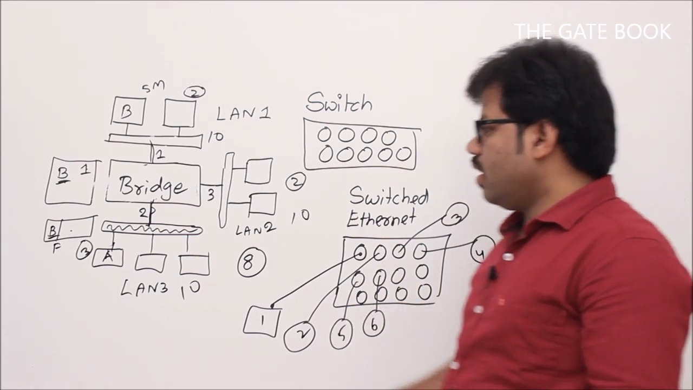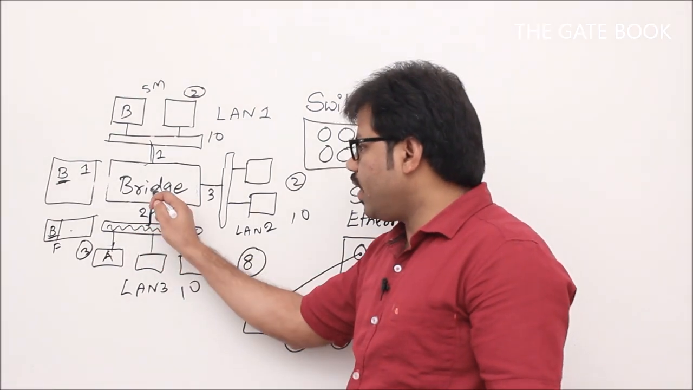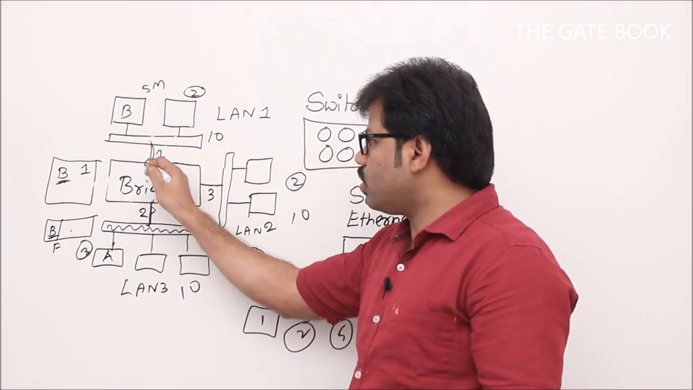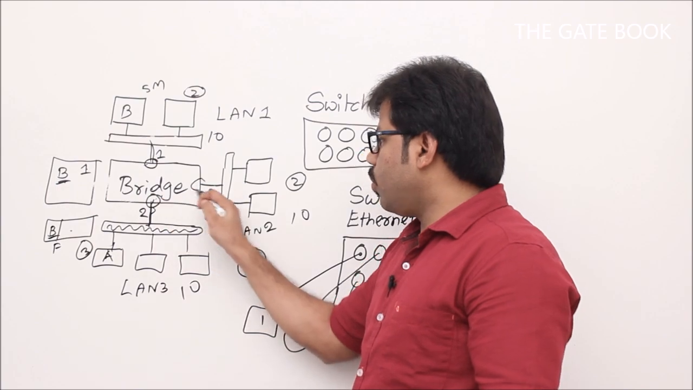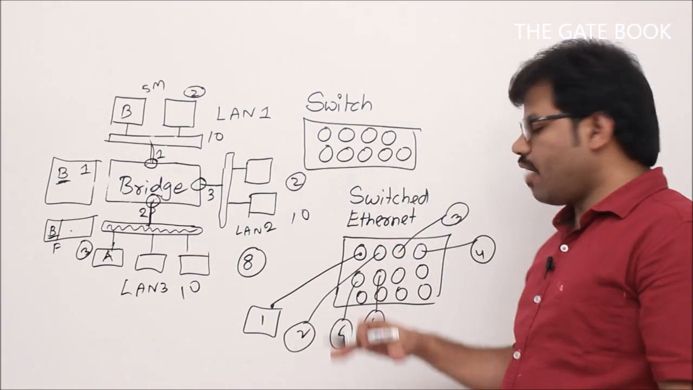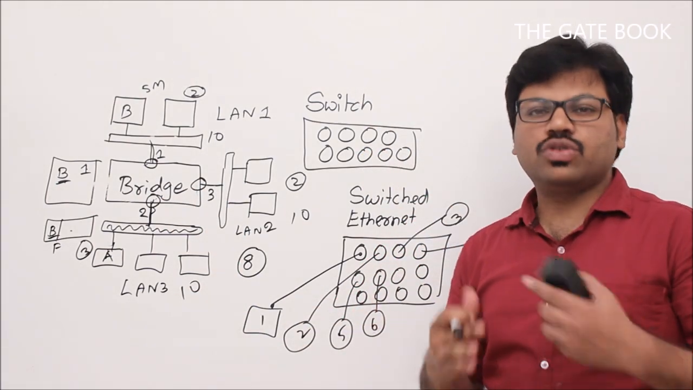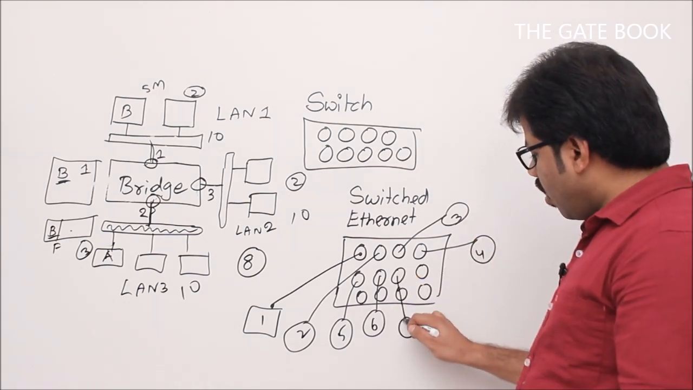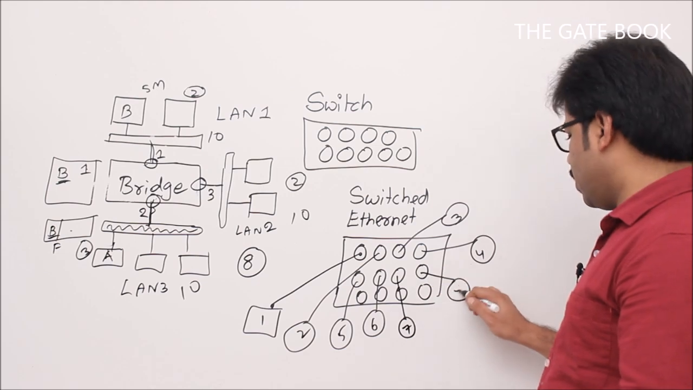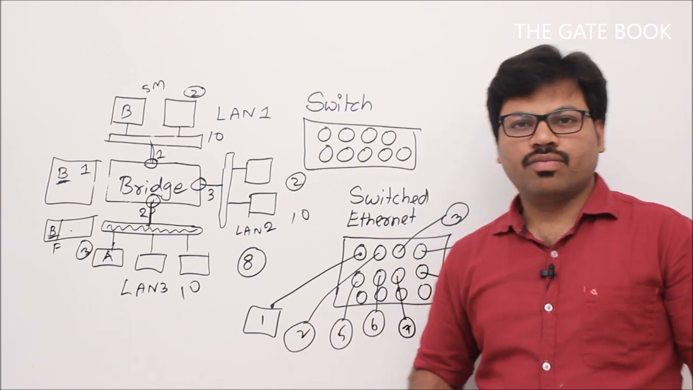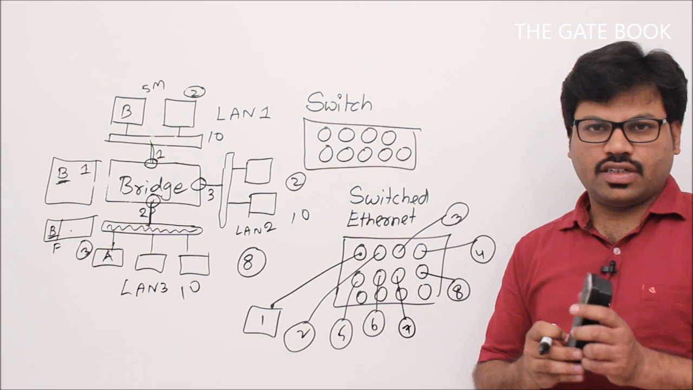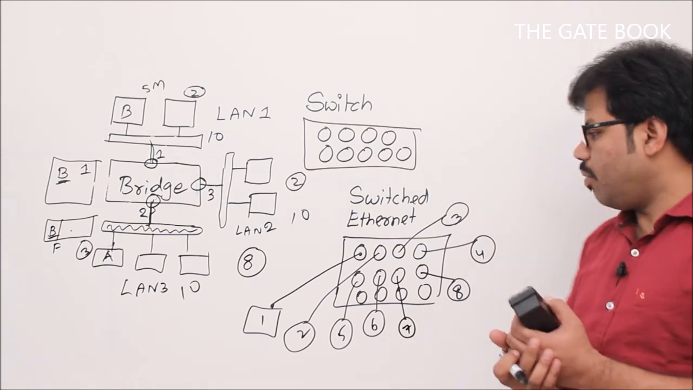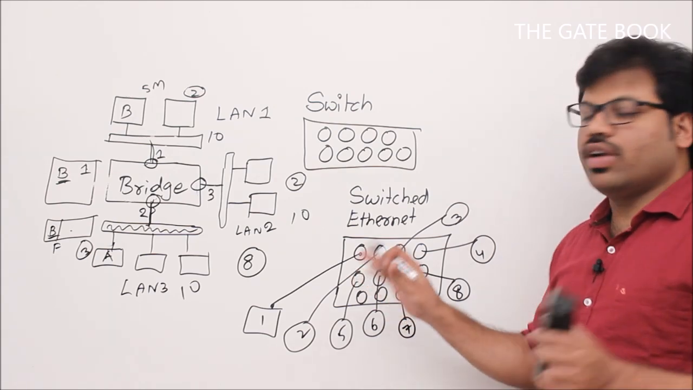Do you remember, here we connected this bridge, which was having how many ports? 1, 2, 3 ports, correct? But now this switch is having any number of ports, usually a very huge number of ports. That's why we can easily connect all individual systems directly to the switch. No LAN now. So this is actually switched Ethernet or switched LAN. So what happens, we'll see.